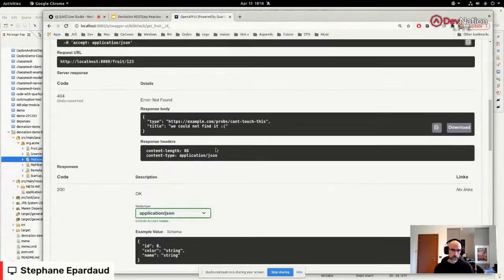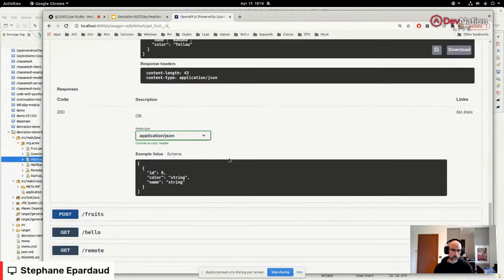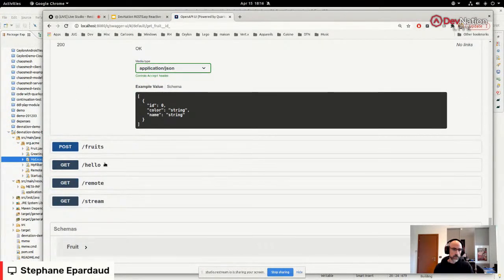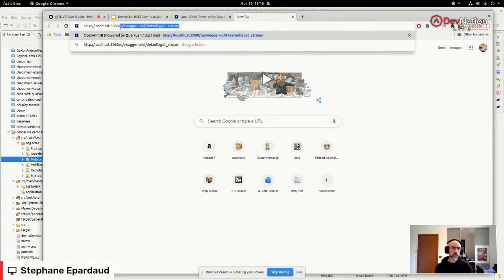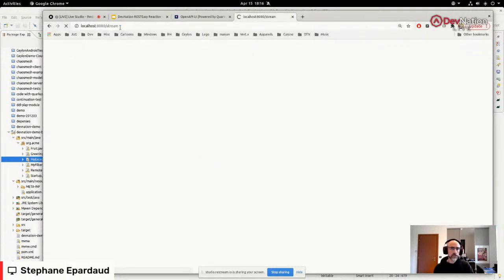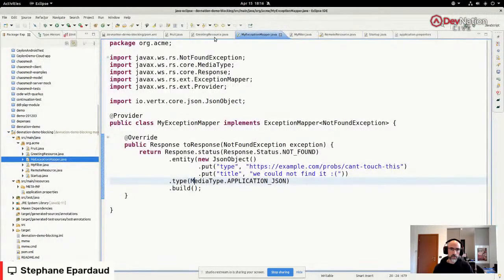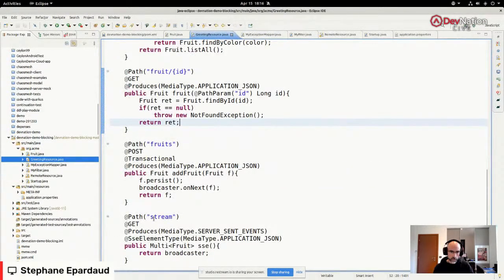What else do we have now in our endpoints? We have the list of fruits. We have hello. We have a stream as well. This one is interesting. Let's try it out. Let me show you. This is SSE. So SSE is server sent events. Here I'm starting a server sent event. Let's see how it's implemented. It's here. It's a stream. It produces server sent events. Traditionally in JAX-RS, you would have to mess about with injecting SSE types and doing things that are really complicated.